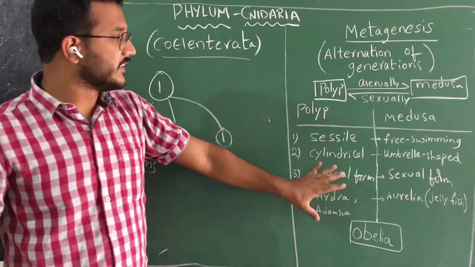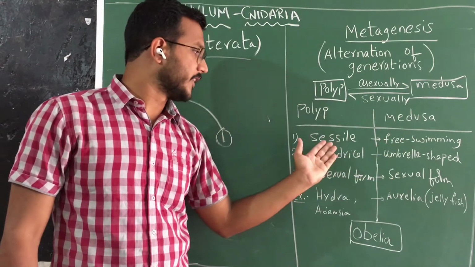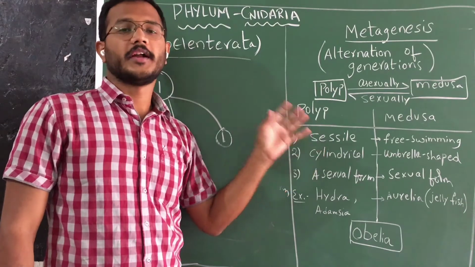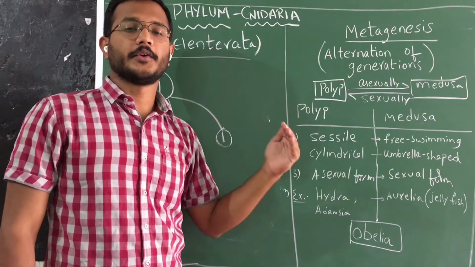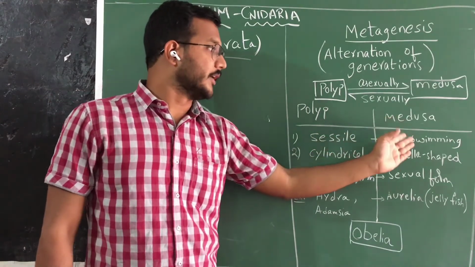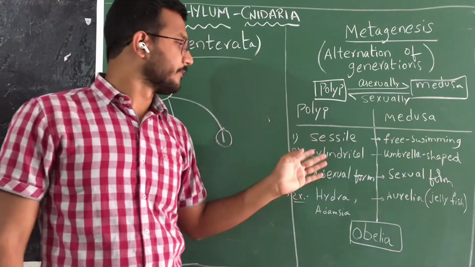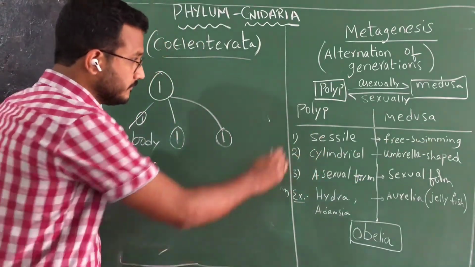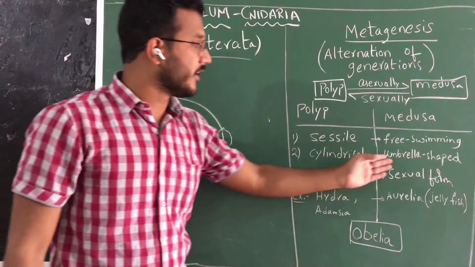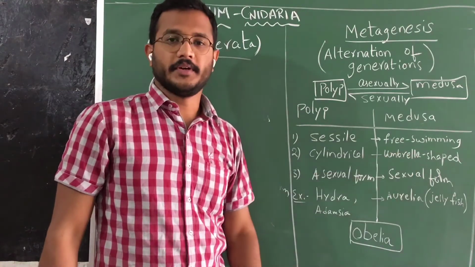Understanding? So here these are the minute differences between the polyp form and medusa form. That means the organism in the polyp stage cannot move. It is fixed to a place and continues its life cycle, so that is known as the sessile form. And the medusa is a free swimming organism. It can swim. The polyp body form is cylindrical in shape, and the medusa body form is umbrella shaped.